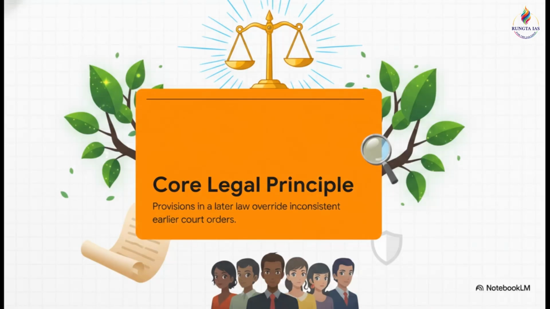So this brings us to a fundamental legal doctrine. Seriously, note this down for your GS2 paper. Provisions in a later law override inconsistent earlier court orders. By relying on a 2000 interim order instead of the 2006 Act, the DLC completely bypassed legislative intent. The Allahabad High Court caught this and correctly struck down the DLC's rejection, basically reaffirming this core doctrine.